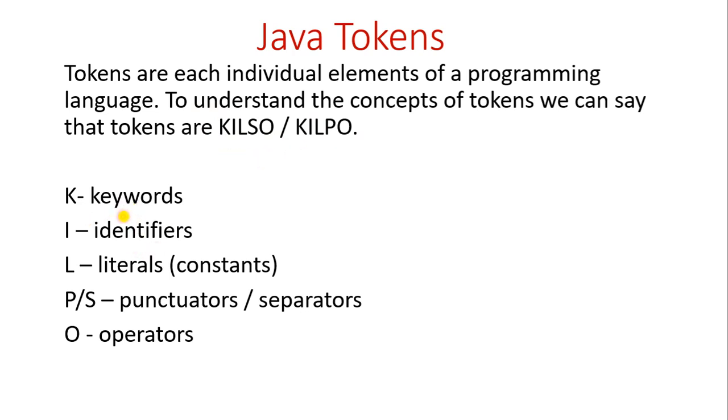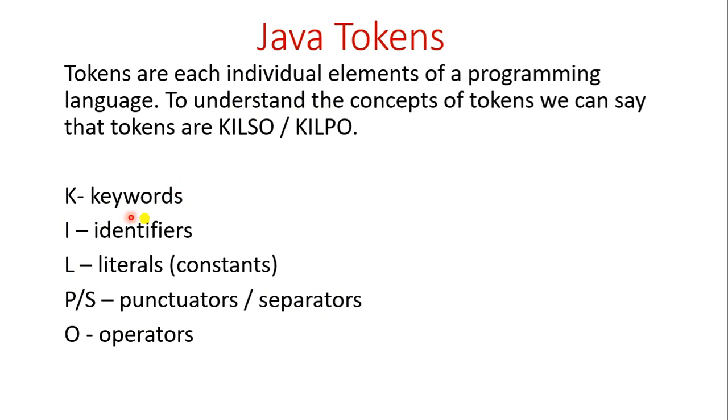K stands for keywords, I stands for identifiers, L stands for literals or constants, P or S stands for punctuators or separators, and O stands for operators. In this, all are individual elements, means the tokens.